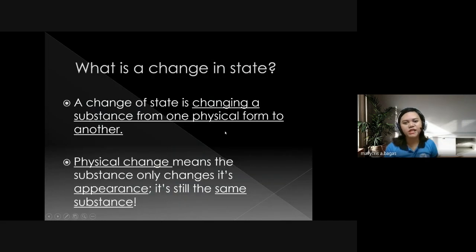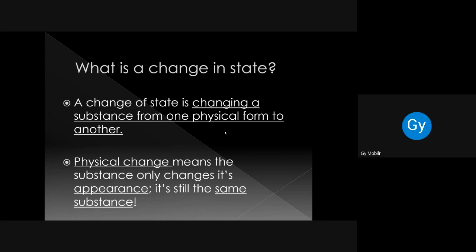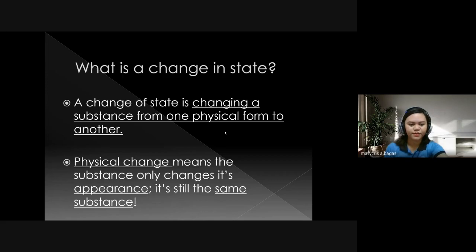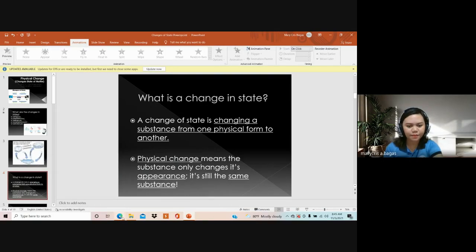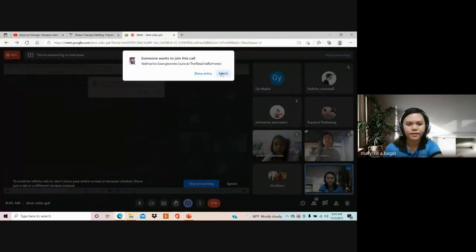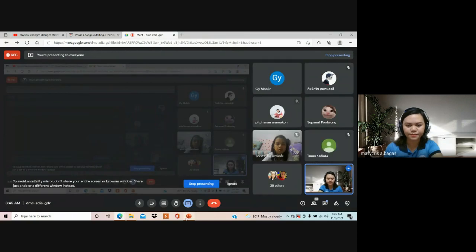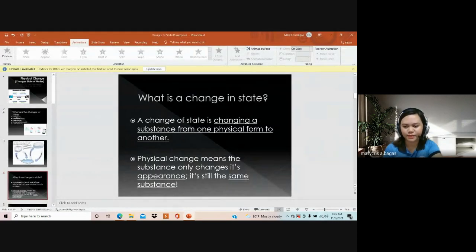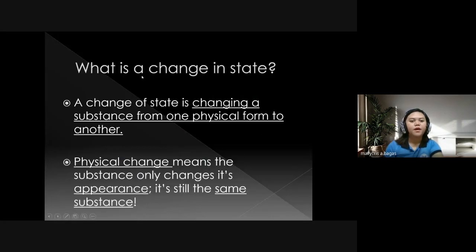What is a change in state? A change of state is changing a substance from one physical form to another. Okay. Excuse me. Someone wants to join our meeting. Okay, let's go back. What is a change in state?